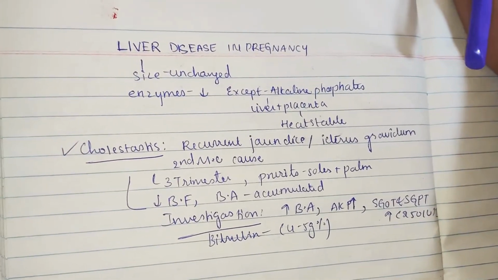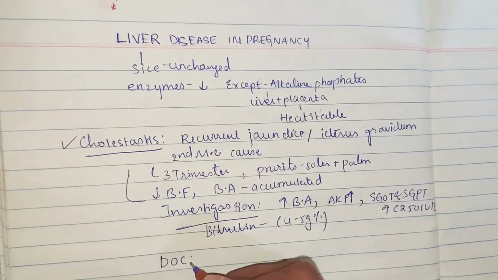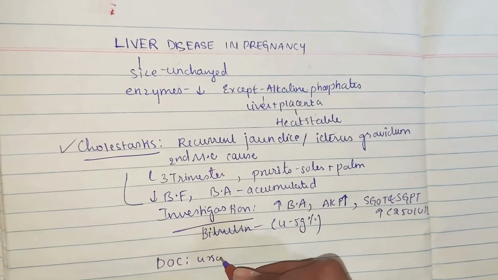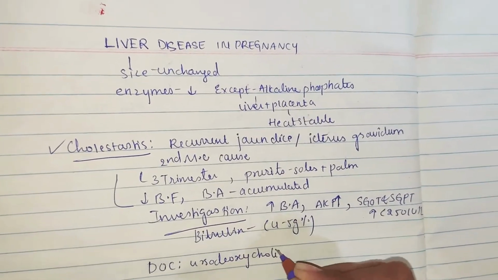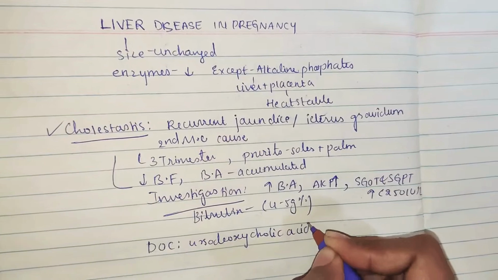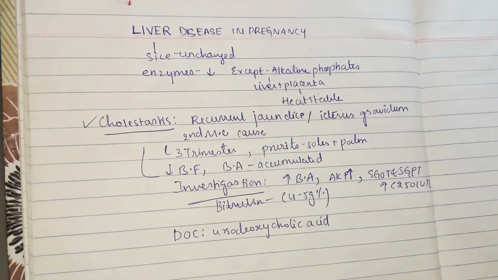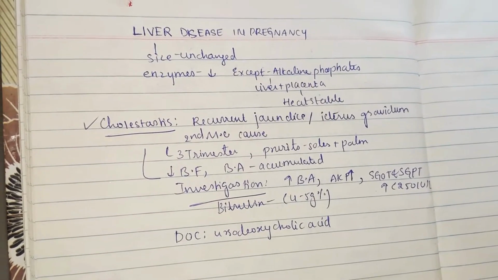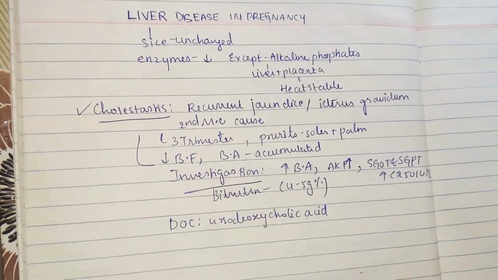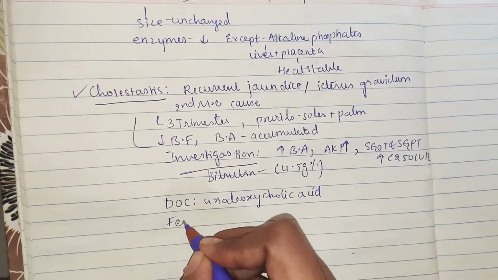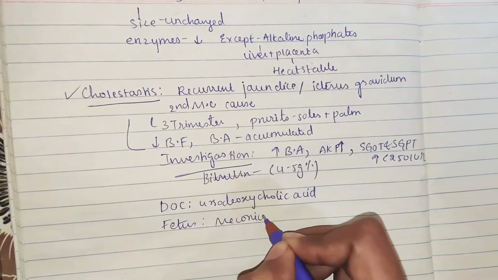Next, coming to the drug of choice. What is the drug of choice for cholestasis in pregnancy? We need to use ursodeoxycholic acid. This is the drug of choice for cholestasis in pregnancy. Now, what is the fetal complication? What happens to the baby inside in this case of liver disease? There is meconium aspiration syndrome in the fetus.